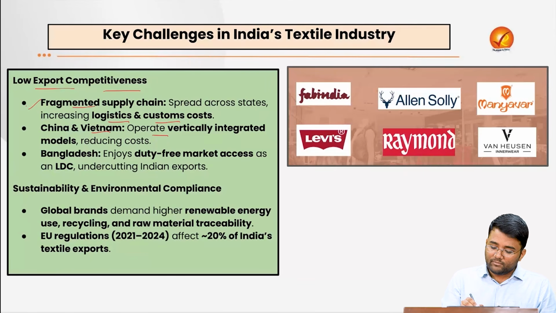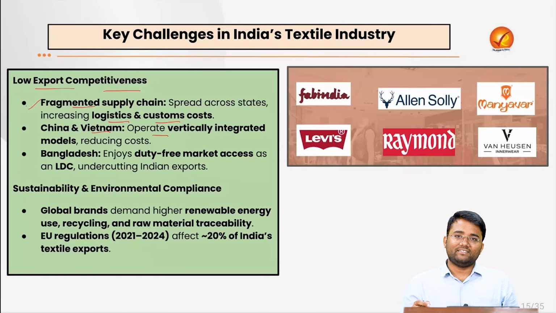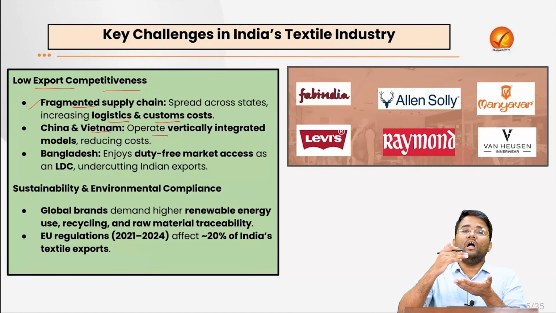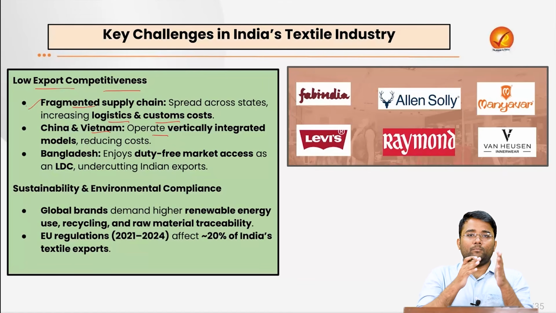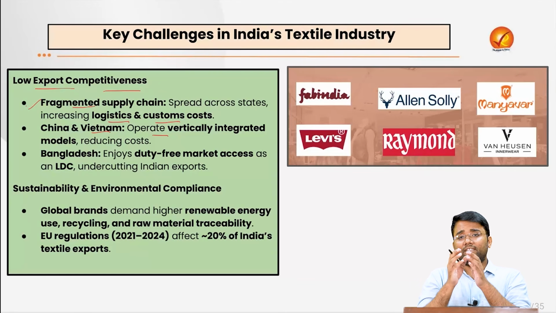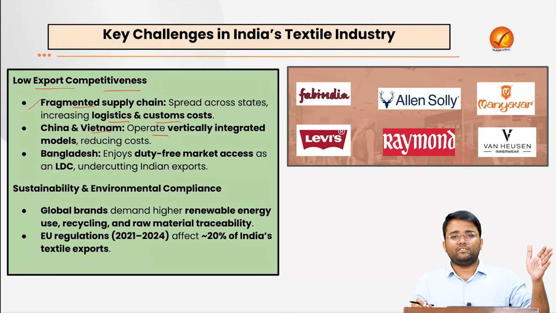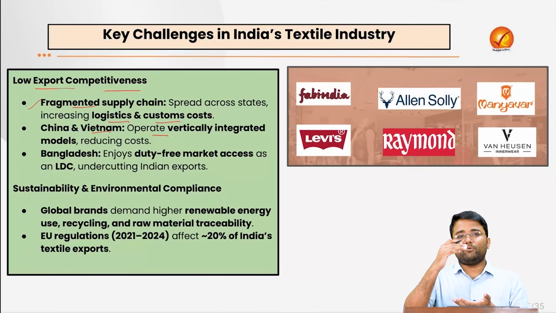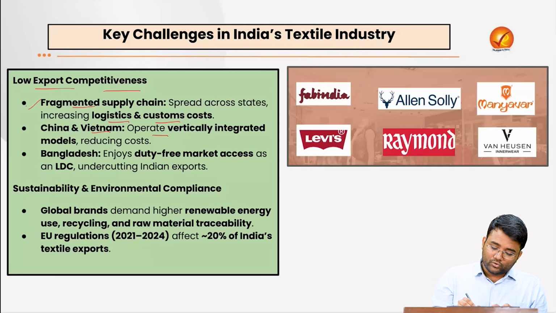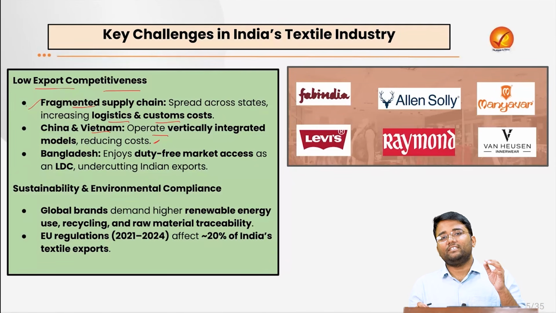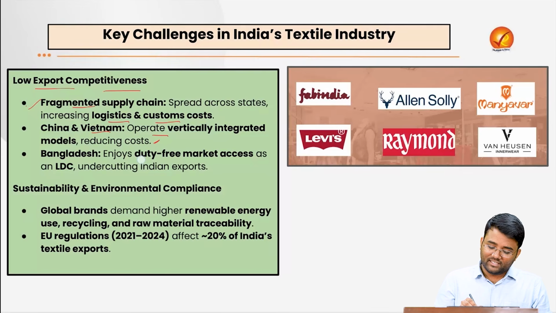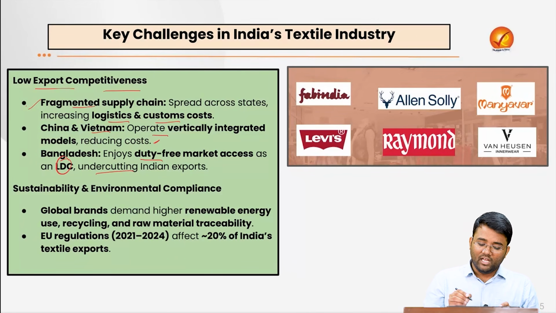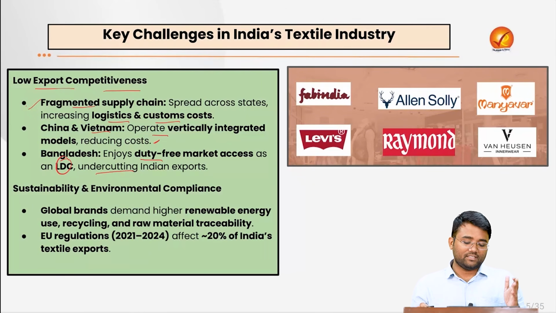Also, China and Vietnam operate vertically integrated models, that is, they have a robust supply chain: raw material, grading, sorting, supply to the industry, and then ensuring that raw material is used for the finished garment, with proper packaging, branding, marketing, transportation, all properly linked. So that leads to a reduction in cost, and that ensures that the products remain competitive. Also, Bangladesh enjoys duty-free market access as a least developed country, which undercuts Indian exports. That is the thing that I was talking about.